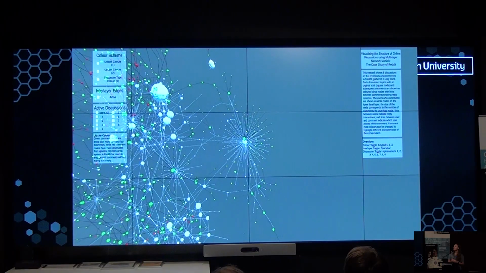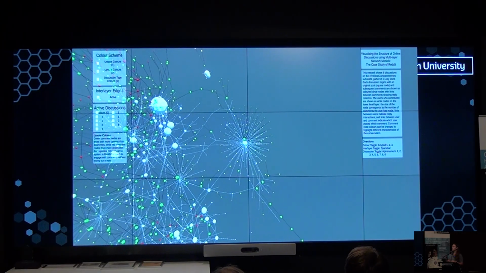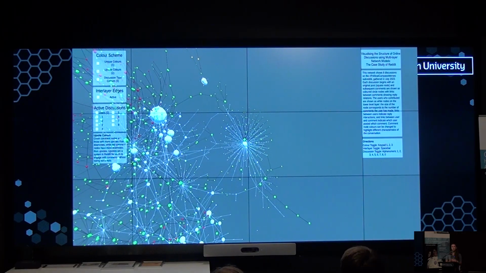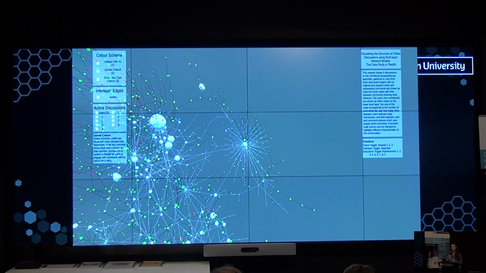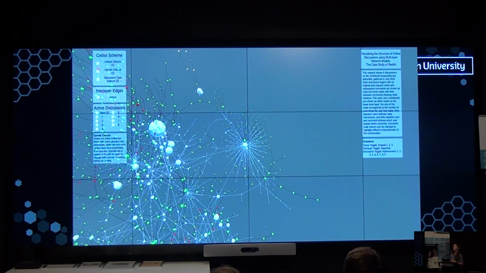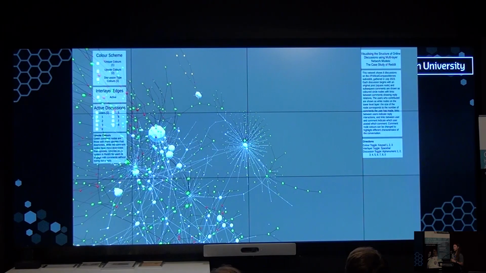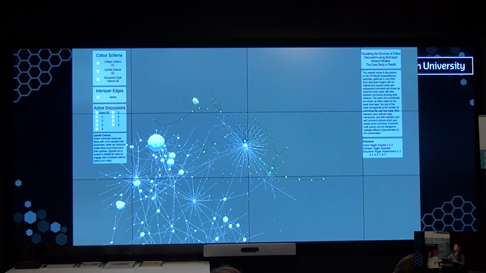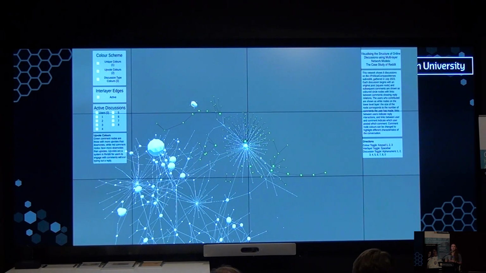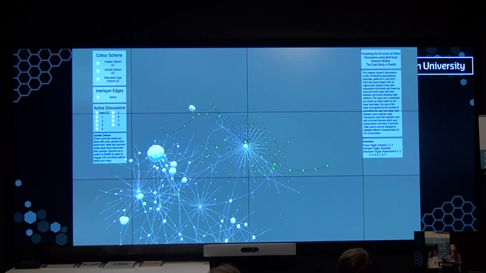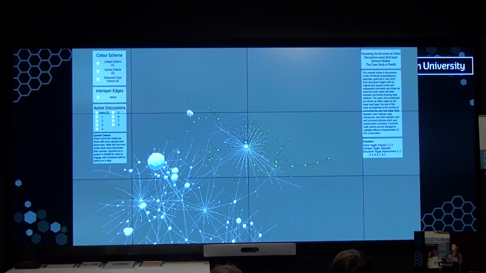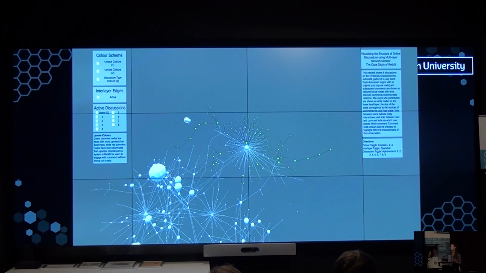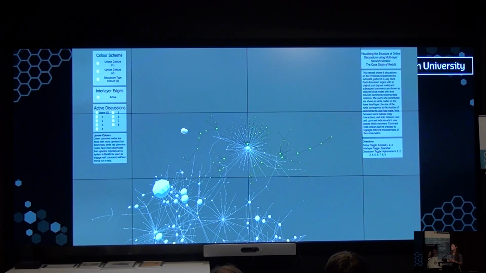We've also got different color schemes. This is our upvote color scheme, where comments with more upvotes than downvotes are colored green, and comments with more downvotes than upvotes are colored red. Using this color scheme, we can identify conversations like this one. All of these comments are green, showing that this is a very consensual conversation with not much disagreement shown in the discussion.